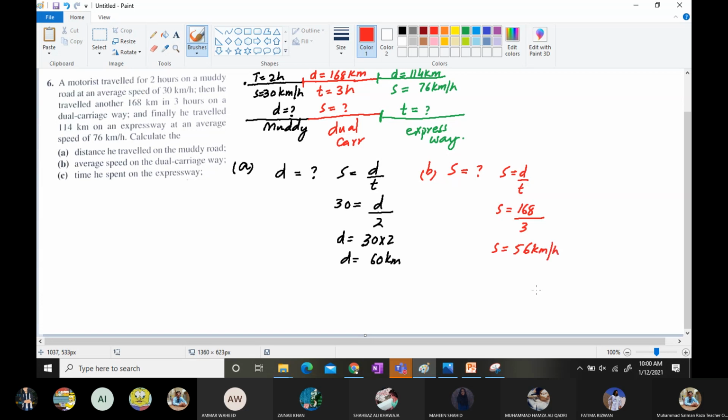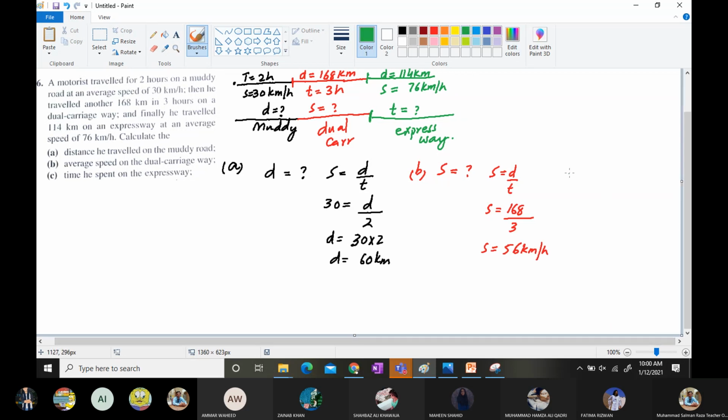This is it. And time he spent on the expressway. So I'm going to write it like this. So time is unknown, and we again know that the formula is speed is equals to distance over time, where time is equals to distance over speed. So for the time, distance is 114 kilometers and speed is 76. 114 divided by 76 is 1.5 hours. You can see that the question has been completed.